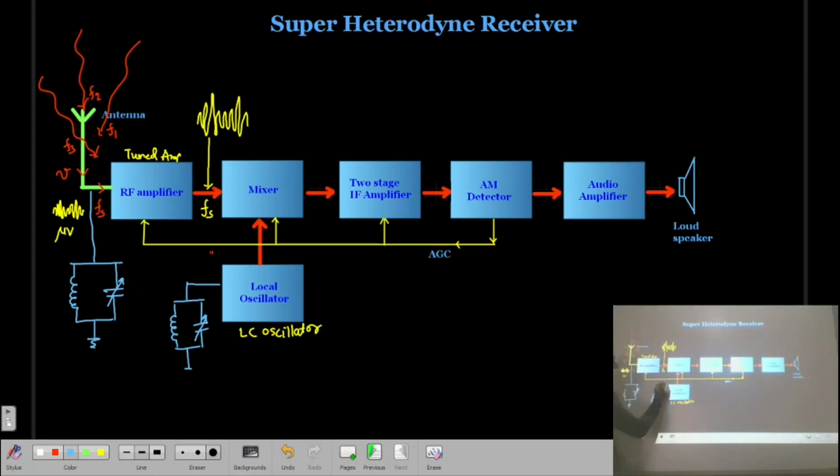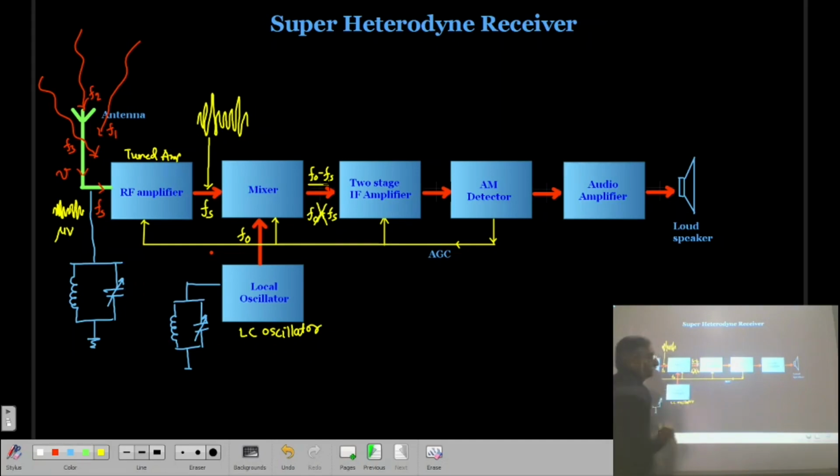Okay? That is F is equal to 1 upon 2 pi root LC. So here at the input we have the frequency FO. Then, as already mentioned, at the output of the mixer stage you can have FO plus Fs and FO minus Fs, but FO plus Fs is not selected.